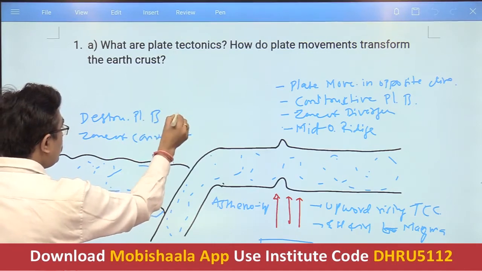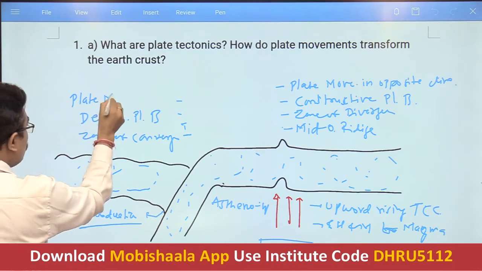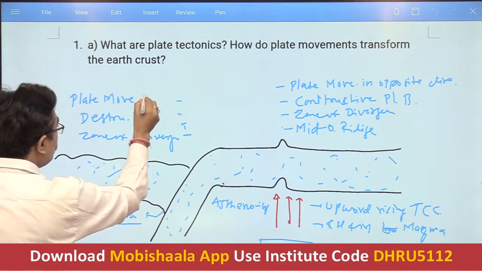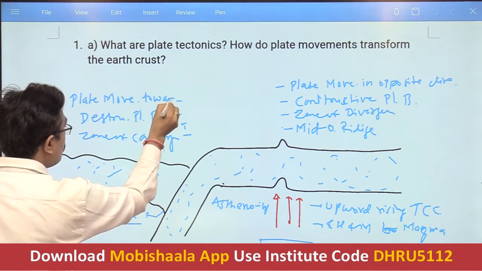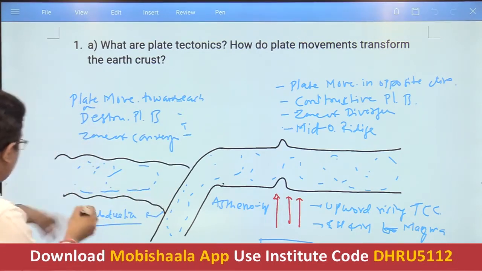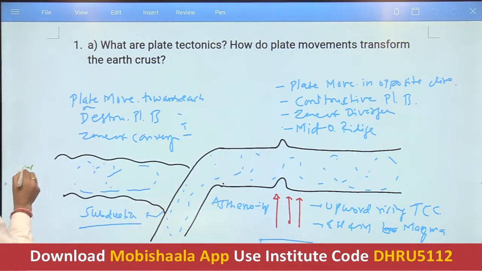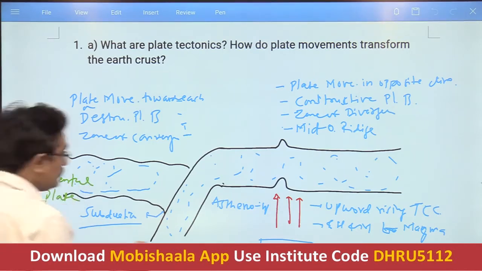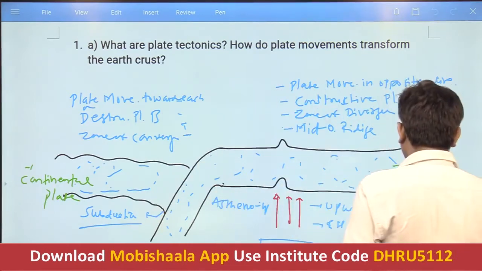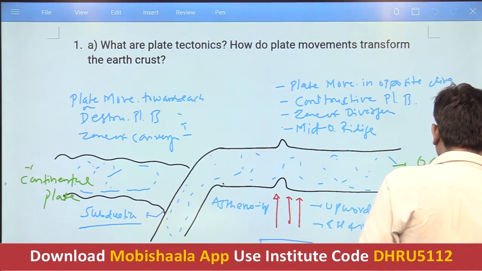And the tectonic plate movement is towards each other. Means the two plates, as far as this plate is concerned, this is the continental plate, and this is the oceanic plate.